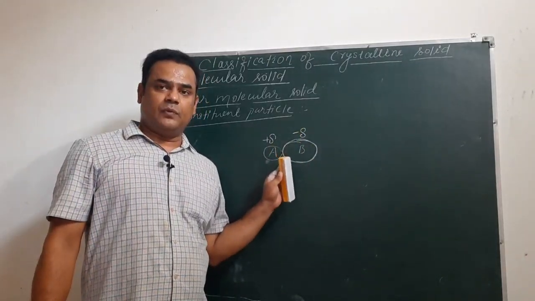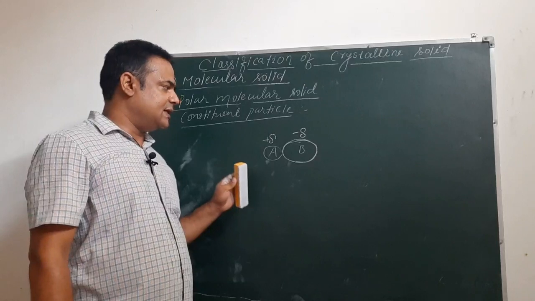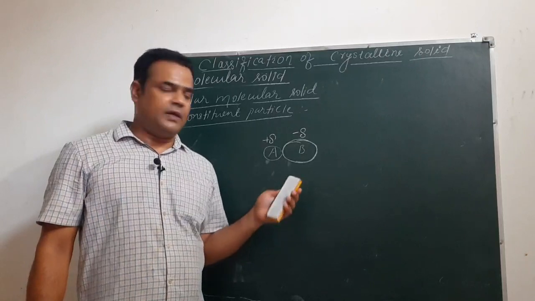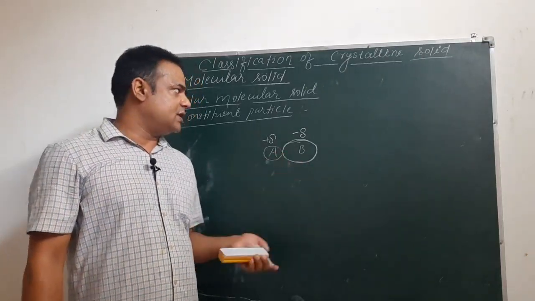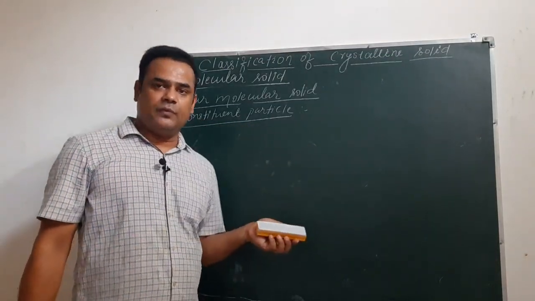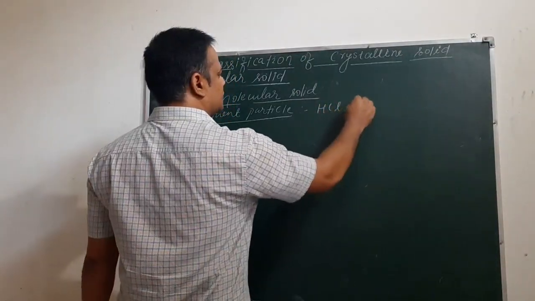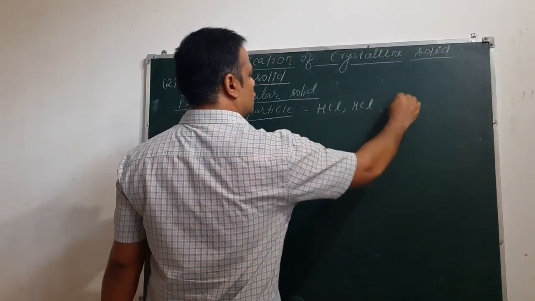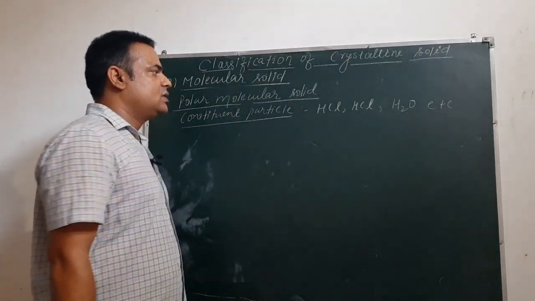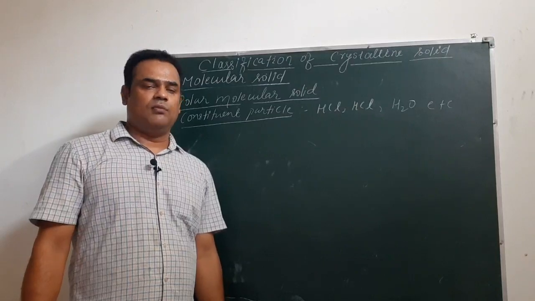And obviously this is a dipole. In physics you have studied, when equal and opposite charges are separated by a very small distance, then that system is called a dipole. So here you can see positive and negative charge are separated by a very small distance, the nuclear distance, so it is a dipole. And in a dipole the binding force will be dipole-dipole attraction. So constituent particles are polar molecules like HCl, HBr, H2O, etc. These are examples of polar molecules, and obviously in the polar molecular solid, constituent particles will be polar molecules.